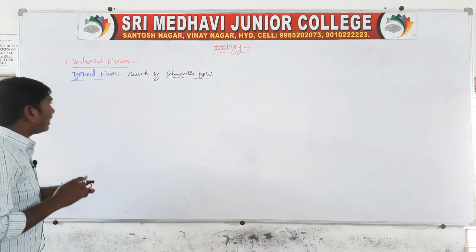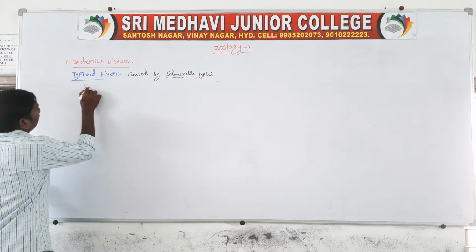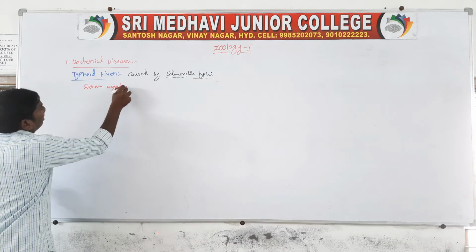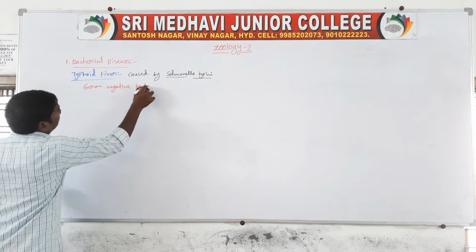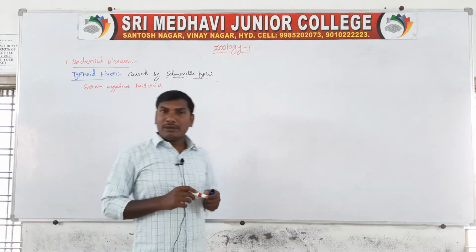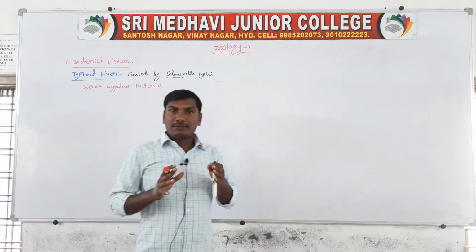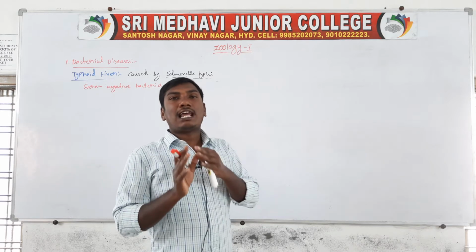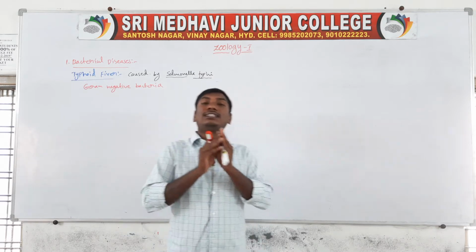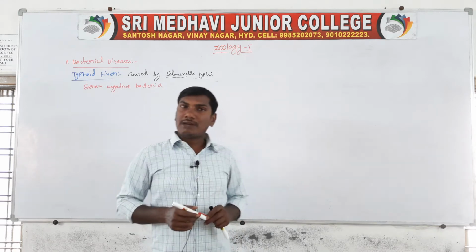This bacterium is a gram-negative bacterium. There are two types of bacteria, gram-negative bacteria and gram-positive bacteria. So, first one, typhoid fever. Typhoid fever is caused by the bacteria Salmonella typhi, which is called a gram-negative bacterium.